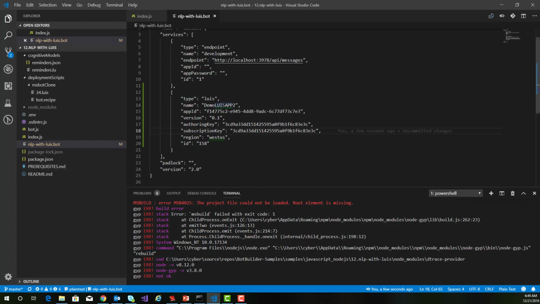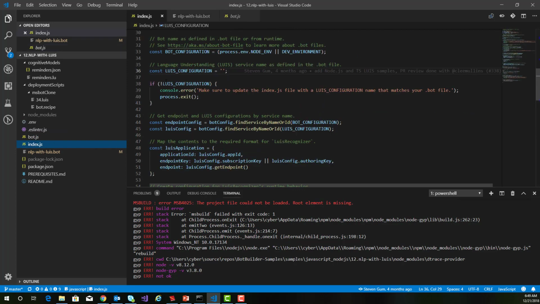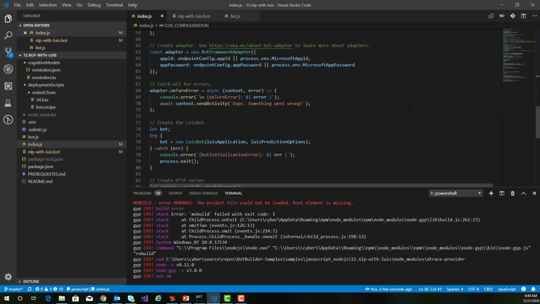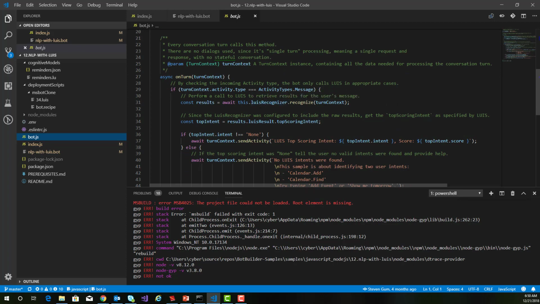And let me see. So let's make sure that we can finish setting the rest of this up here. Actually, in the index JSON here is where it sets up the LUIS configuration. You'd have the name of your app there, and then it's going to go in and look that up for the LUIS config and then configure the LUIS application. And inside of our bot, let's take a look at the code to use that.